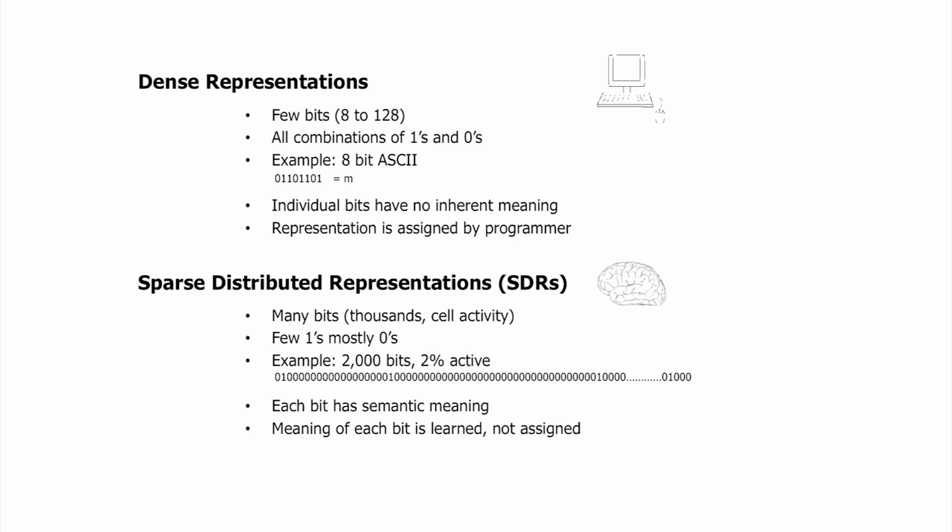And that's a really great thing to start with. Now, we're going to have to learn these meanings. The brain doesn't know these bit meanings, doesn't know what the cells represent when you're born. It has to learn them. But the basic idea is as I said. Now, there are some great properties that come with sparse distributed representations, and I'm going to go through those. This is pretty key to understanding everything else that's going on. Let's start with the simplest one.